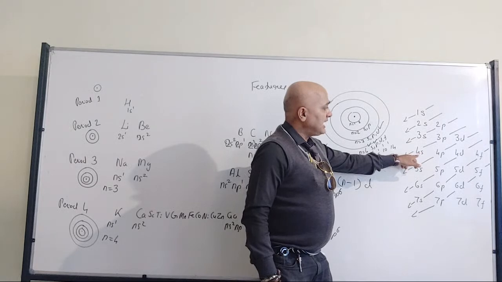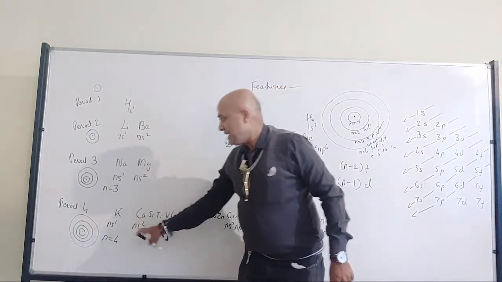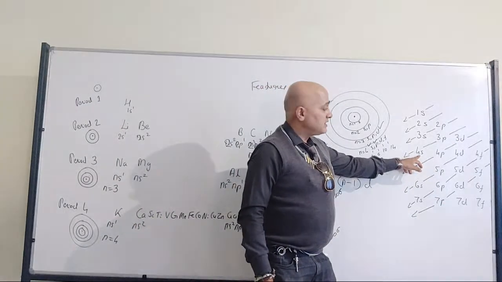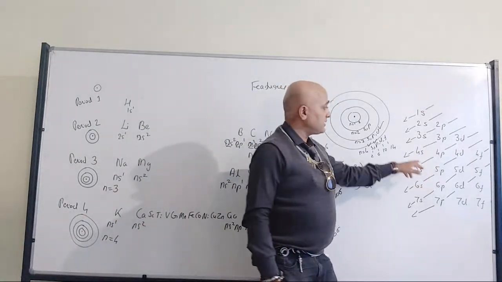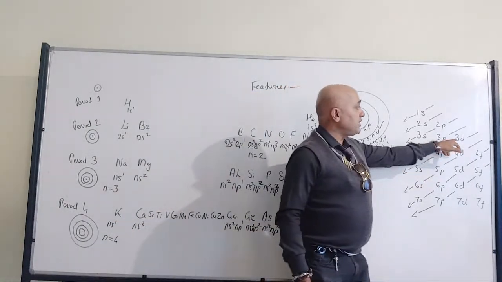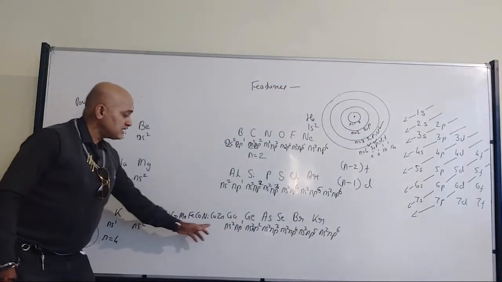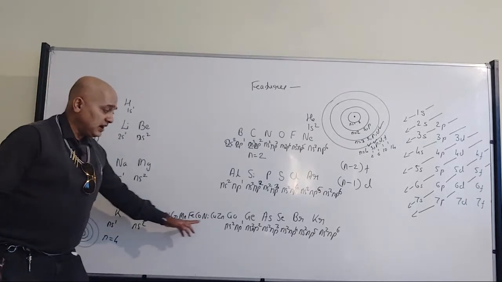So 4S1, 4S2. The S subshell got filled up, right? So that means 4S1, 4S2. The S subshell is done. But after the S subshell, what is coming? 3D. That means in this case the D subshell is getting filled up.